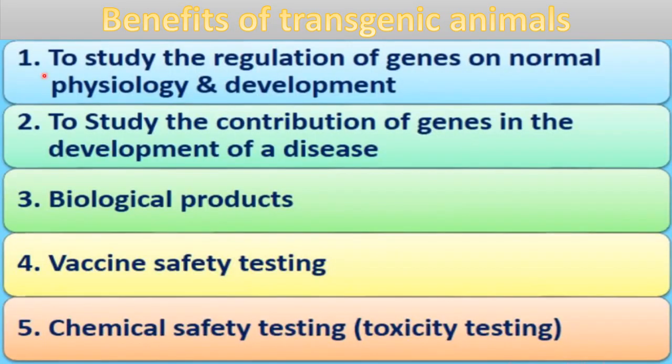Now these are the benefits of transgenic animals. First, to study the regulation of genes on normal physiology and development. We will discuss all these. Second, to study the contribution of genes in the development of a disease. Third, for the production of biological products. Fourth, vaccine safety testing. And fifth is chemical safety testing, which is also called toxicity testing.